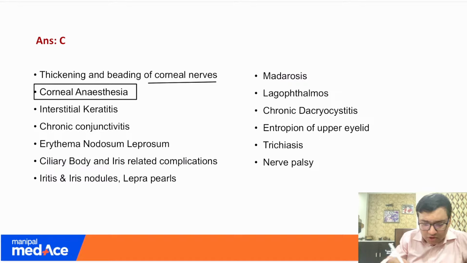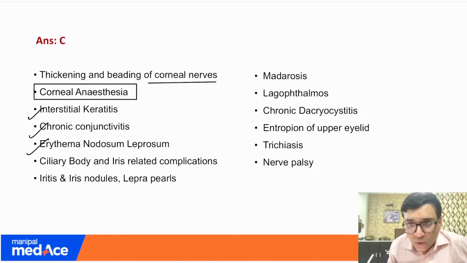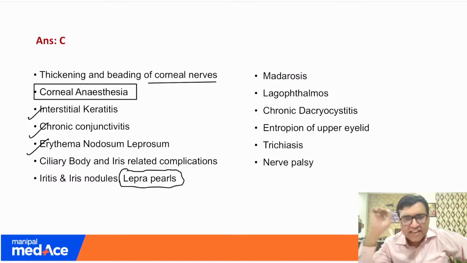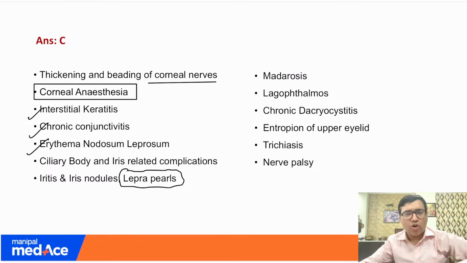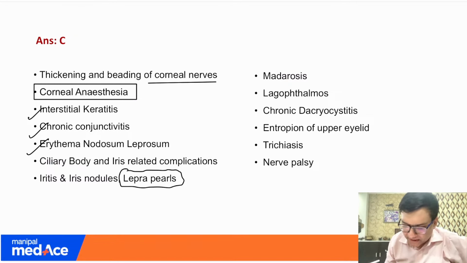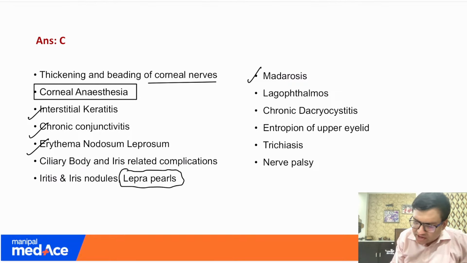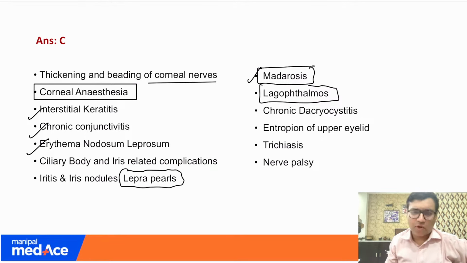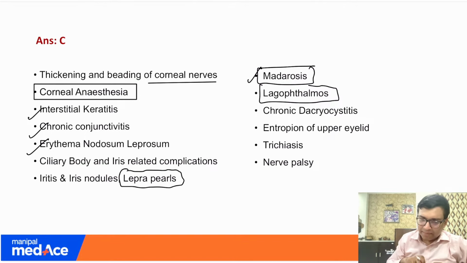These patients can also have interstitial keratitis, conjunctivitis, erythema nodosum leprosum. One more point I would like you to remember is that sometimes iris pearls are seen, and iris pearls are also seen because of the Mycobacterium leprae. They can also have a lot of lid manifestations. The most important ones are madarosis and lagophthalmos. So these are some important points you should remember regarding leprosy.